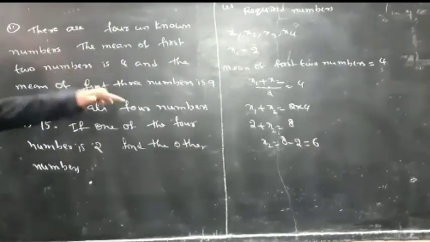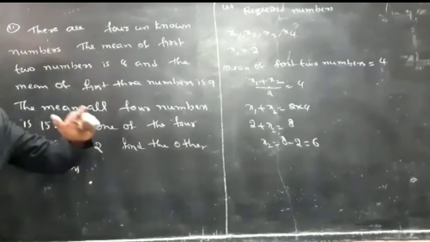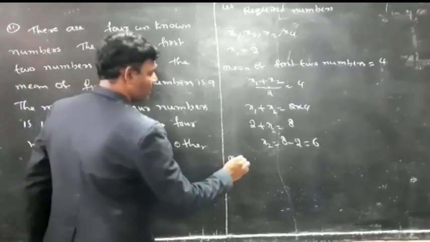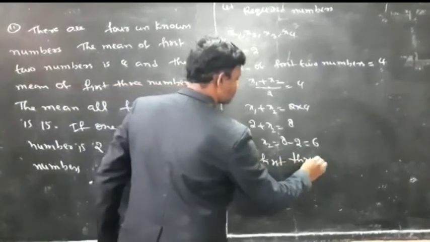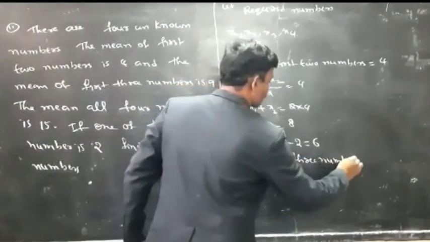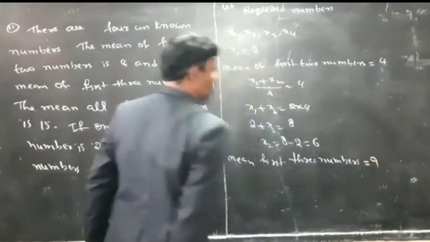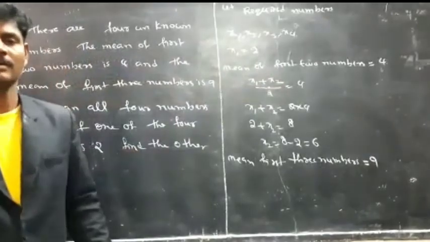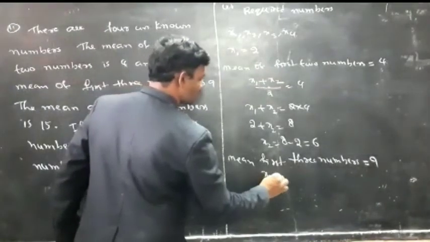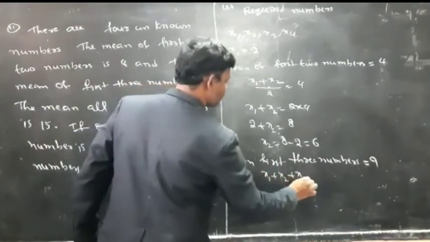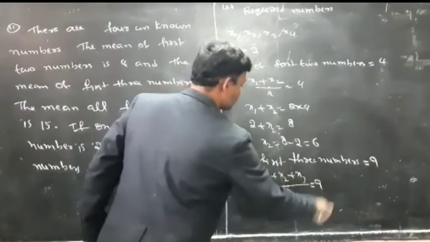Then the mean of the first three numbers is equal to 9. The formula is sum of the observations by number of the observations. So (x1 plus x2 plus x3) by 3 is equal to 9.